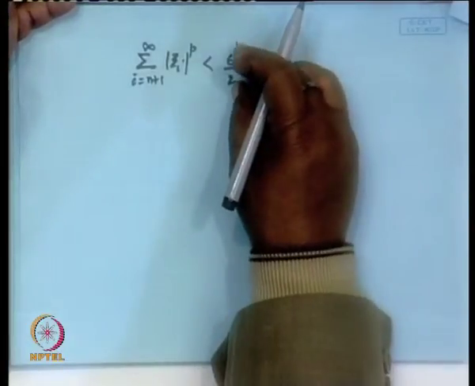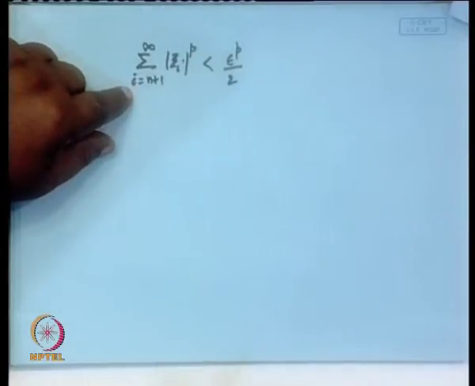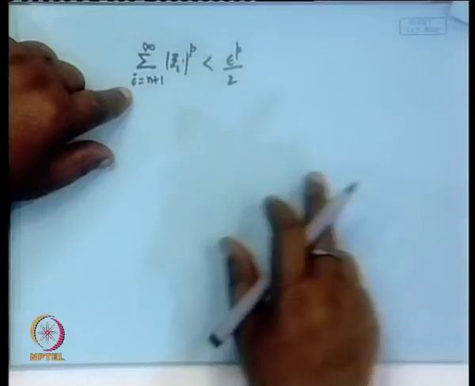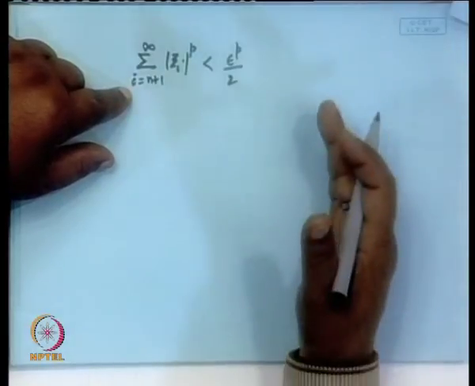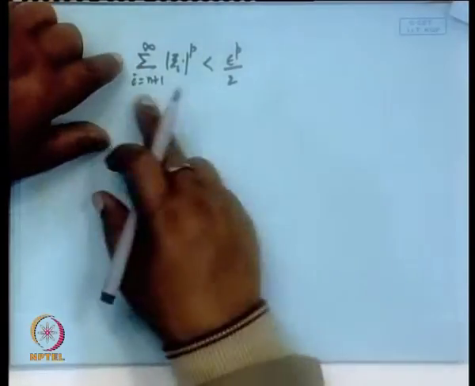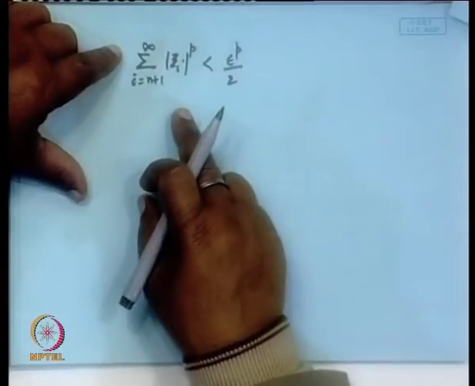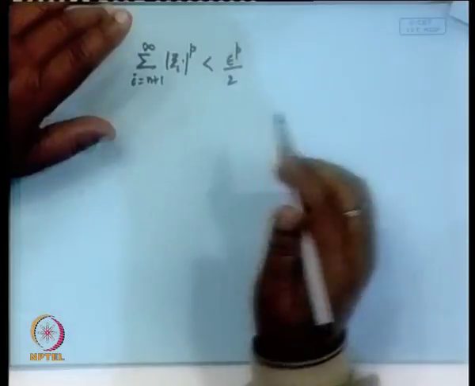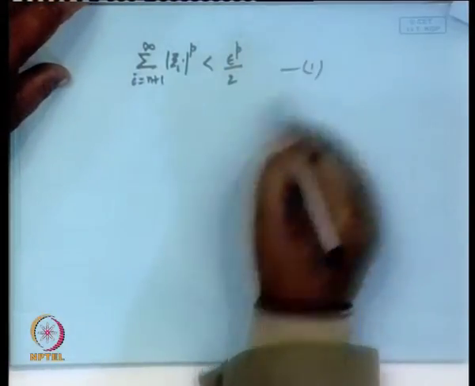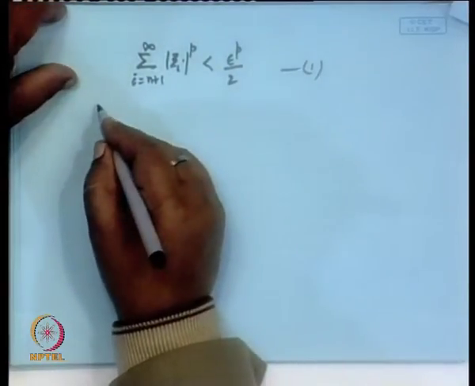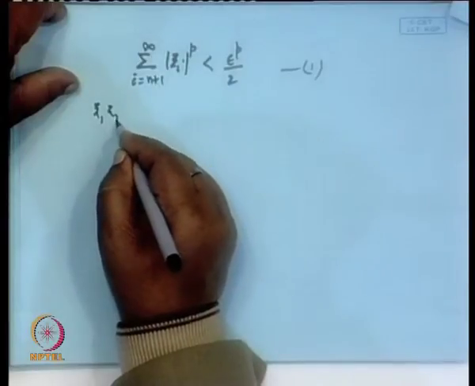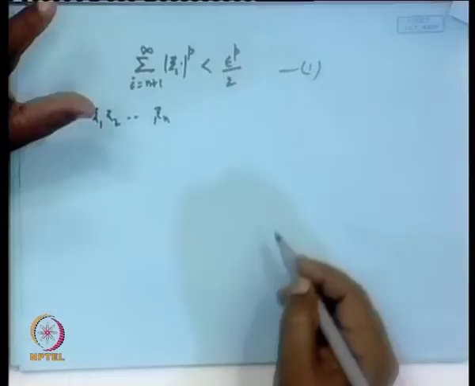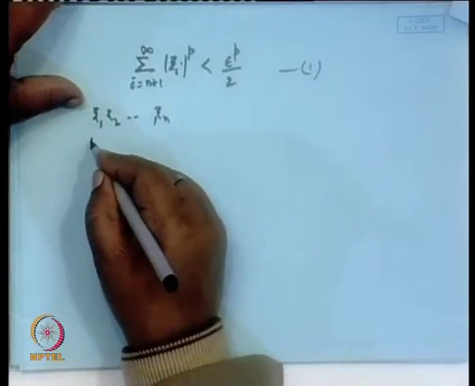With this epsilon 1, we can identify the number of points x_1, x_2, up to x_n. If I truncate after n terms, the remainder of the convergent series can be made as small as this number. Now, the points x_1, x_2, up to x_n are the points left out. So, now we construct